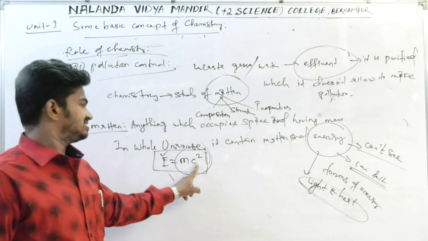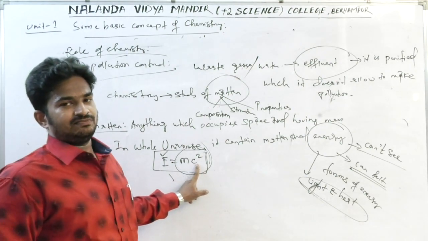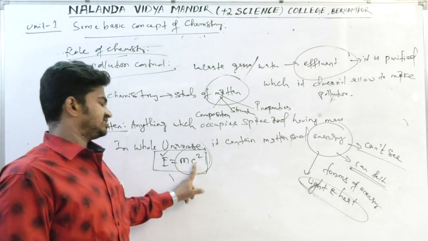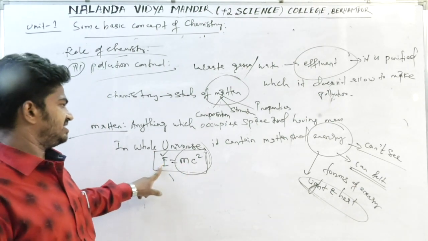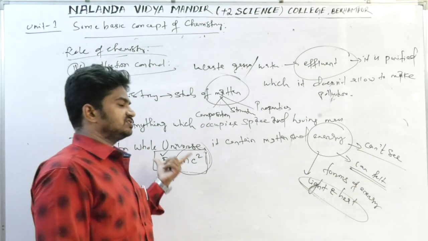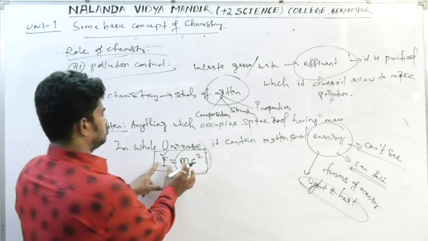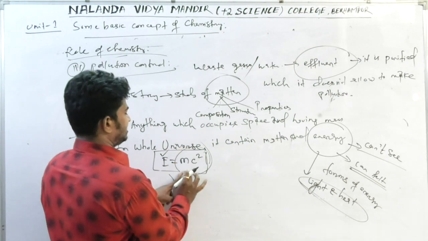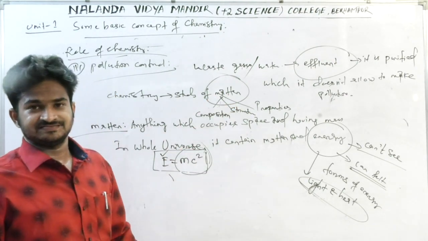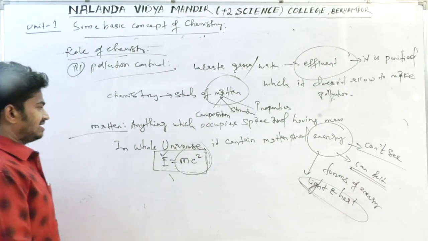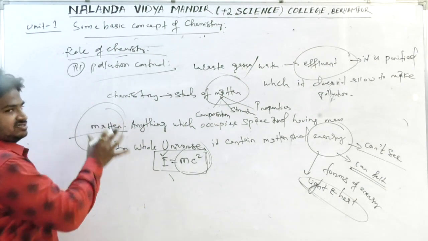M means mass, c means velocity of light, and m is the mass of any object or substance. So this equation defines the relationship between energy and mass, and these two things, energy and matter, are present in the whole universe.